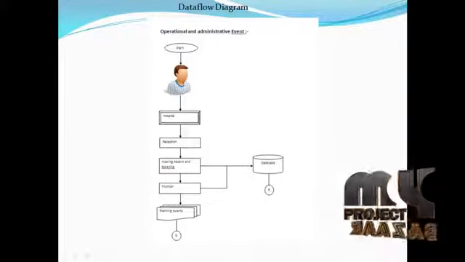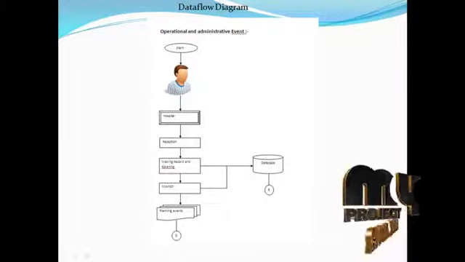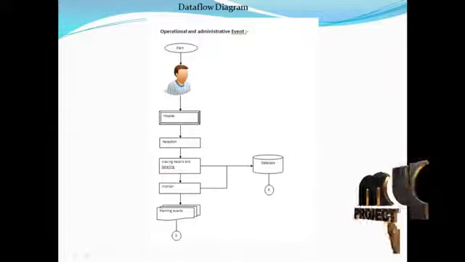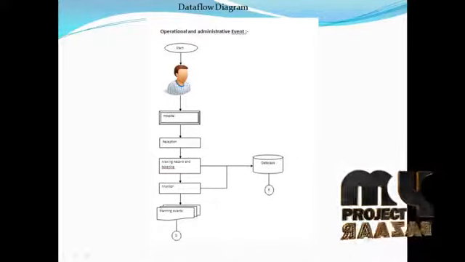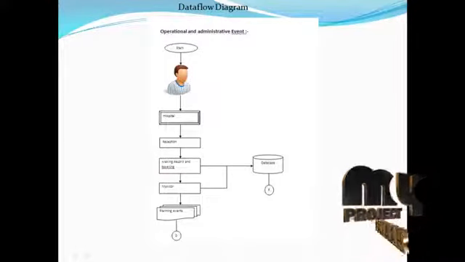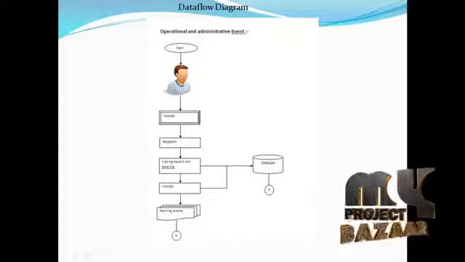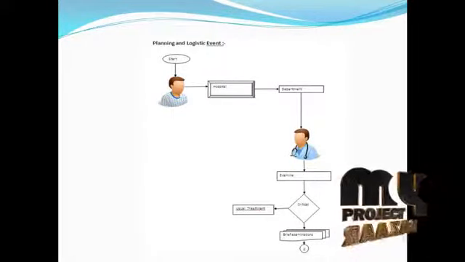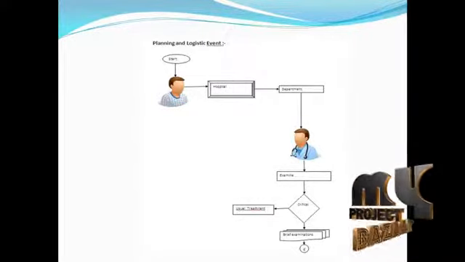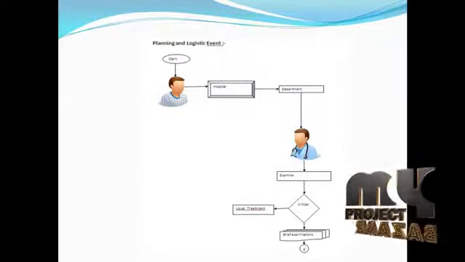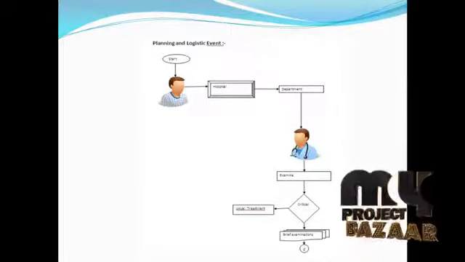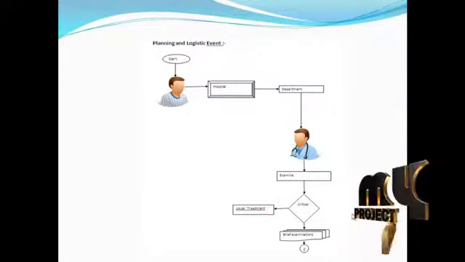Then the patient details and the health details, all the details, are recorded in the database. Then the planning events: the patient is in the queue, and only then can the doctor call the patient and give the treatment. In the planning and logistic event, at first the patient enters the hospital and meets the doctor. The doctor provides a brief examination of the patient. Finally, after the examination, the doctor comes to a conclusion.